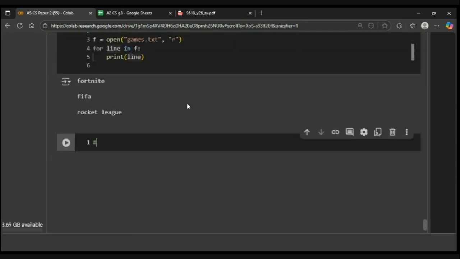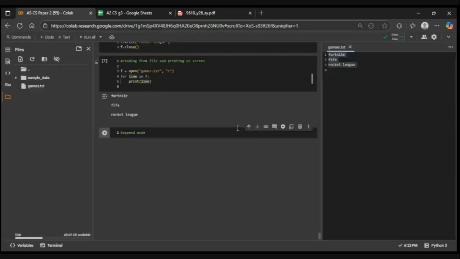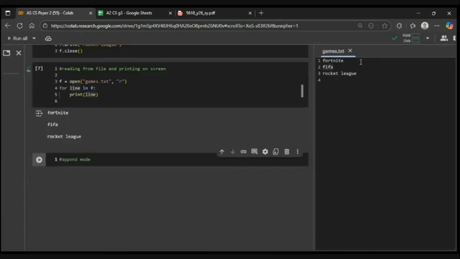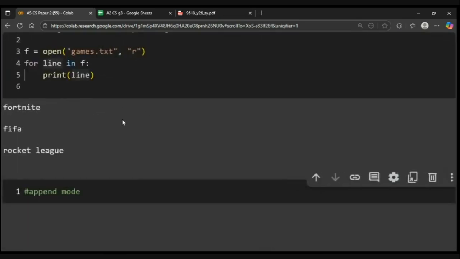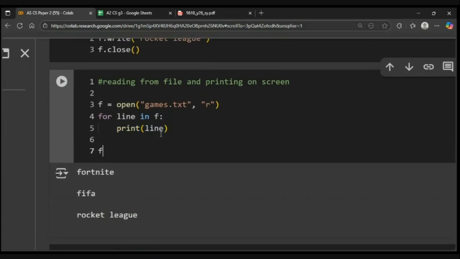Okay, then we have the append mode. So I want to open the file, but now I want to add to the existing file instead of overwriting the contents. So 3 games are already present in it. So for append mode, now in Python, what I'll do is, wait, I forgot to close the file by the way.